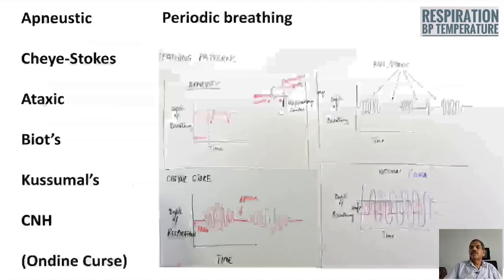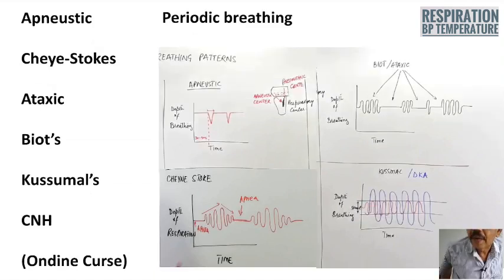This slide shows the different types of periodic breathing. We have mentioned apneustic breathing, that is the cessation of respiration at the height of inspiration.